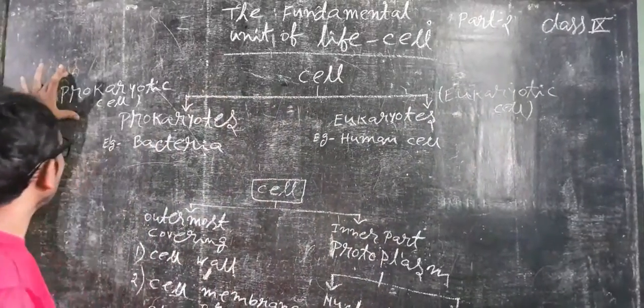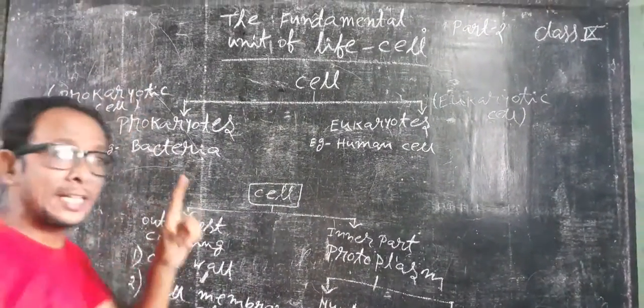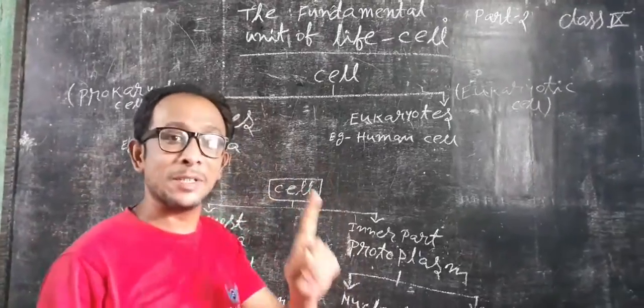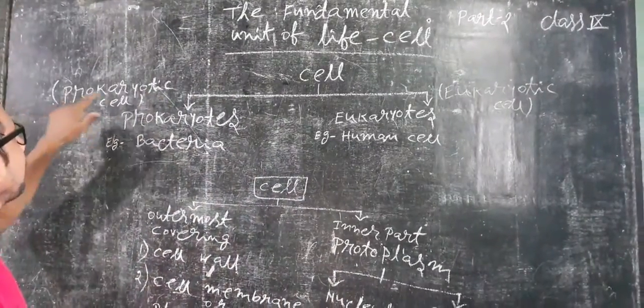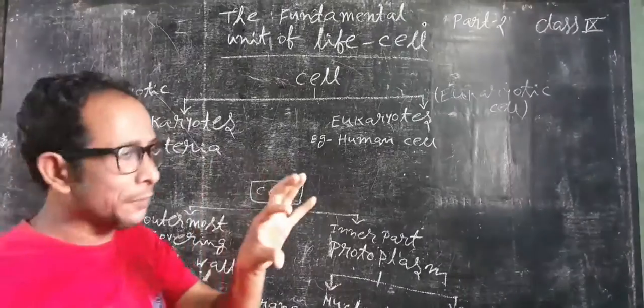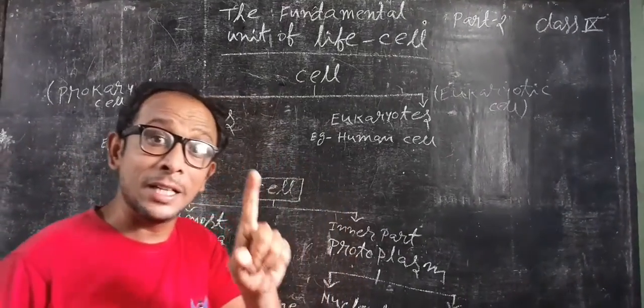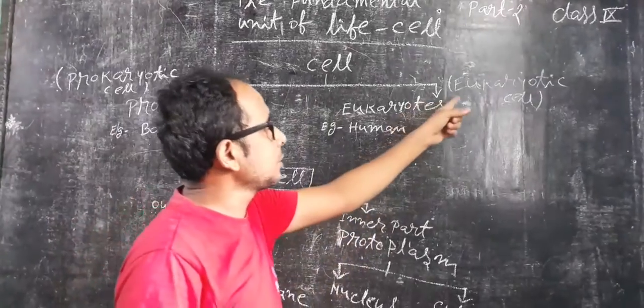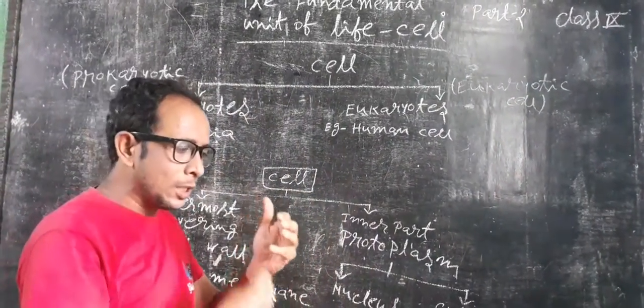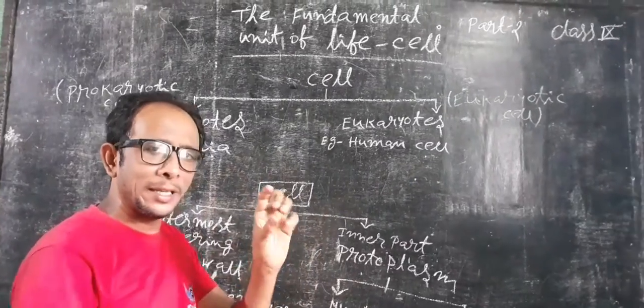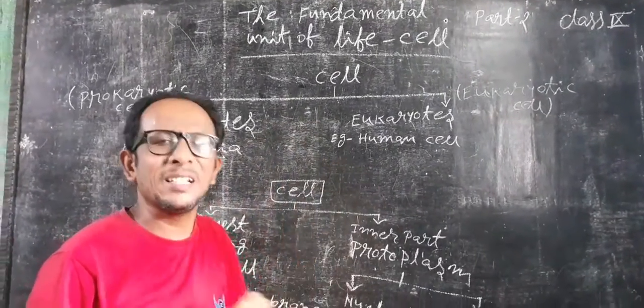What is the meaning of prokaryotic cell? If the cell is not developed, that means the nucleus is not developed, this type of cell is known as the prokaryotic cell. And if the cell is developed, that means the nucleus is developed, it is known as the eukaryotic cell. Developed means the nucleus is bounded by a membranous layer.